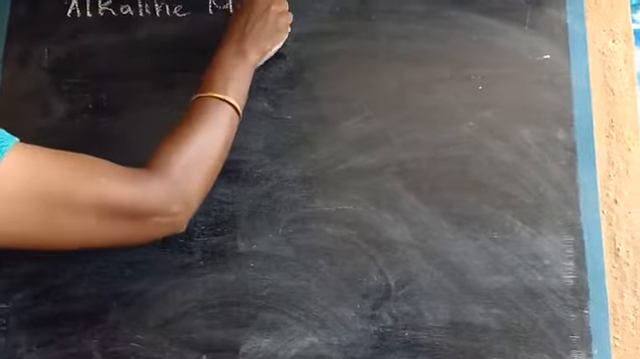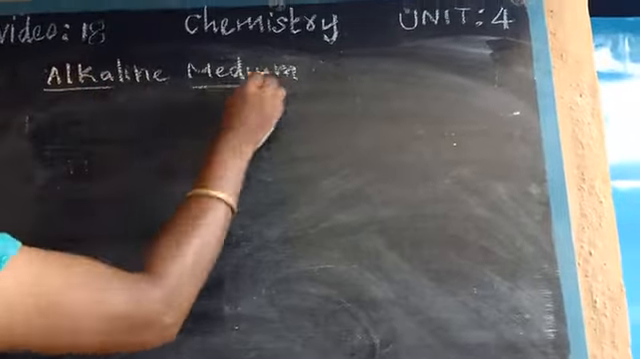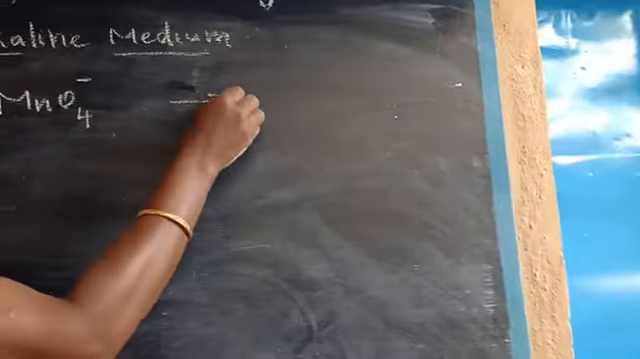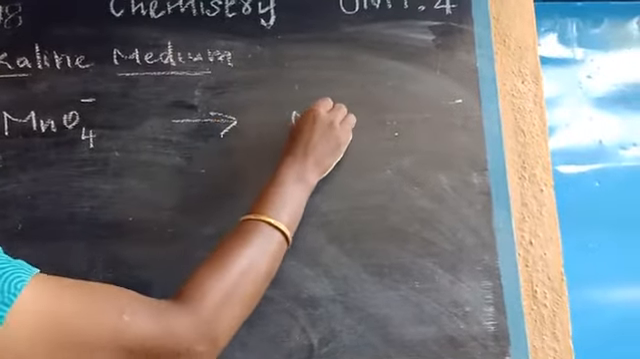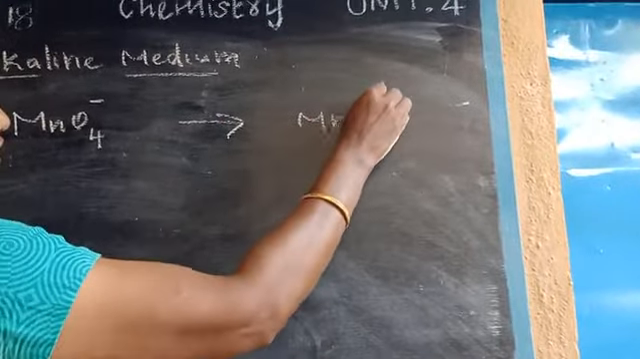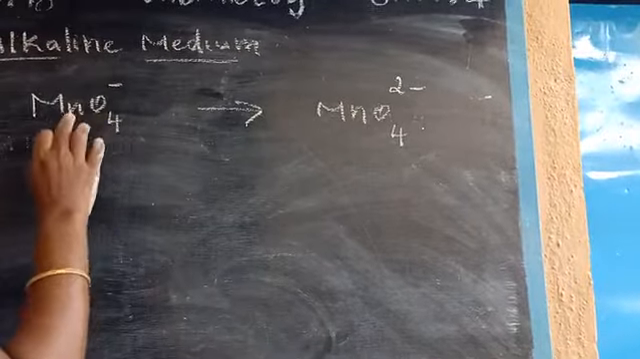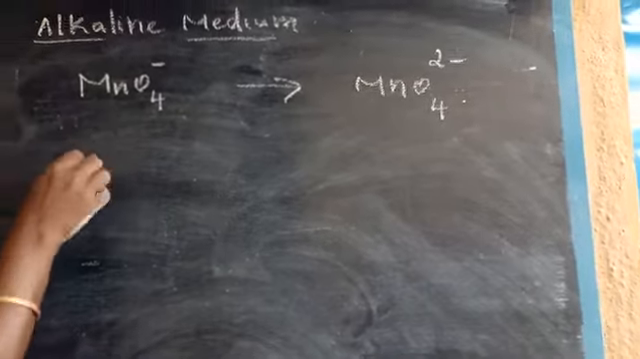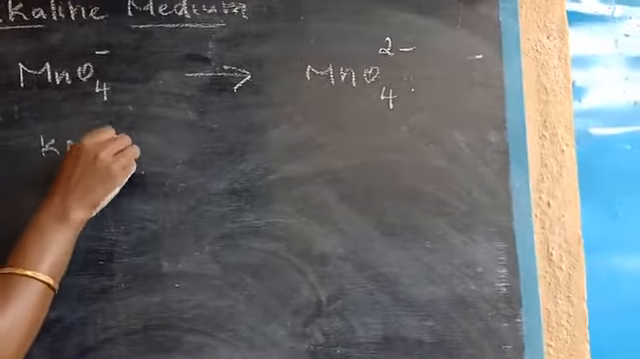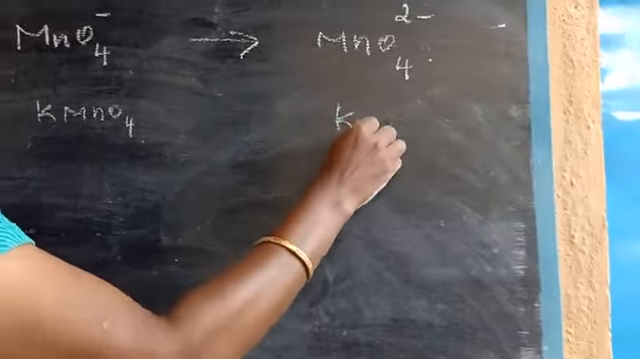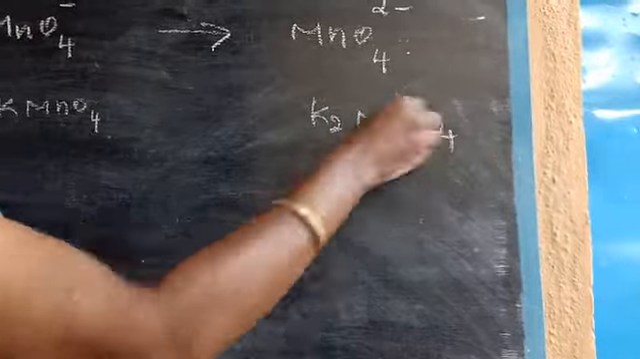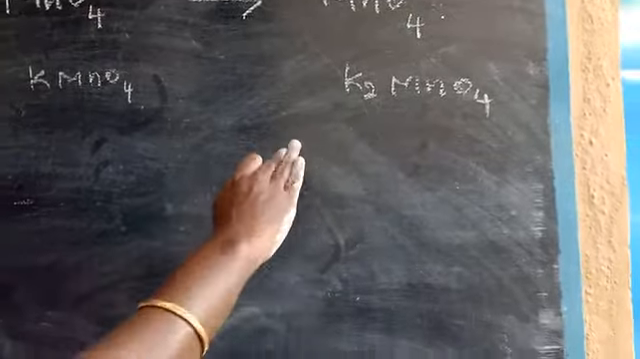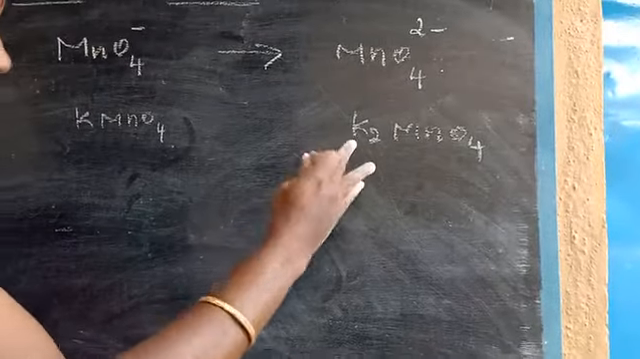KMnO4 in alkaline medium: MnO4 minus gives, in alkaline medium, MnO4 2 minus. Okay children, so here the only difference is the 2 minus. Now this one is combined with the cation. What about the formula? KMnO4. Okay, here K2MnO4. So KMnO4 means potassium permanganate, and K2MnO4 is potassium manganate.